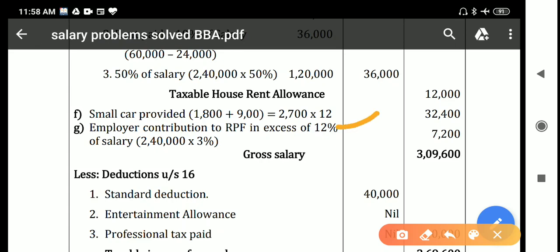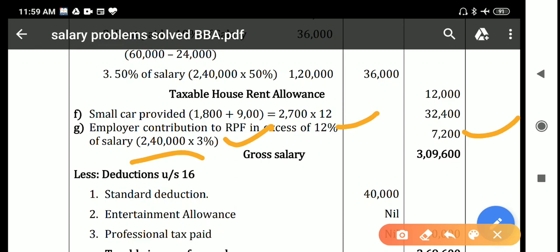Up to 12% is exempted, and excess of 12% is taxable. So the excess percentage in this question is 3. So 15% minus 12%, that is 3%. Salary means the same thing, basic salary and dearness allowance, 1,80,000 plus 60,000, that is 2,40,000 into 3%, you will get 7,200 as the taxable RPF amount.